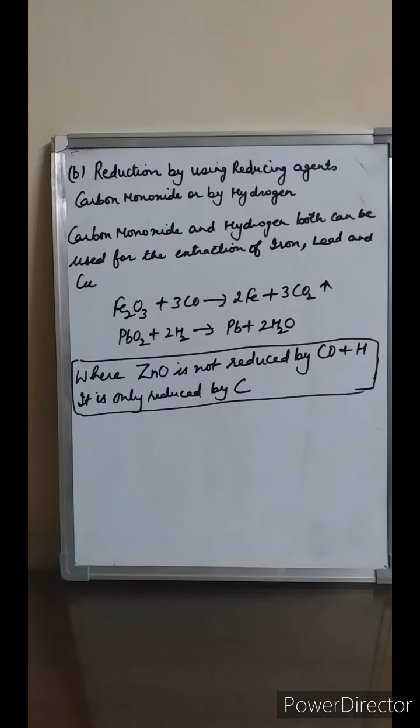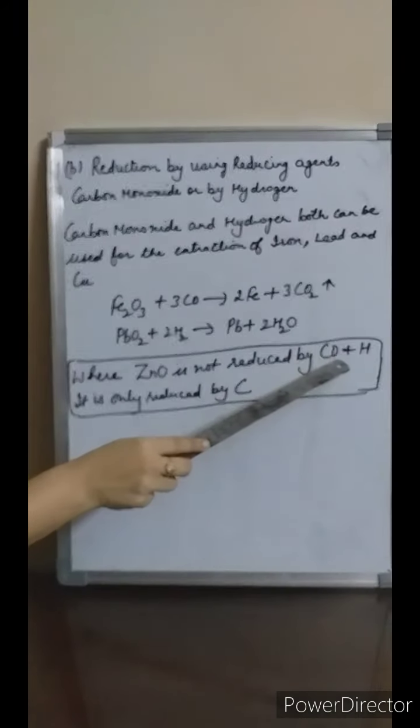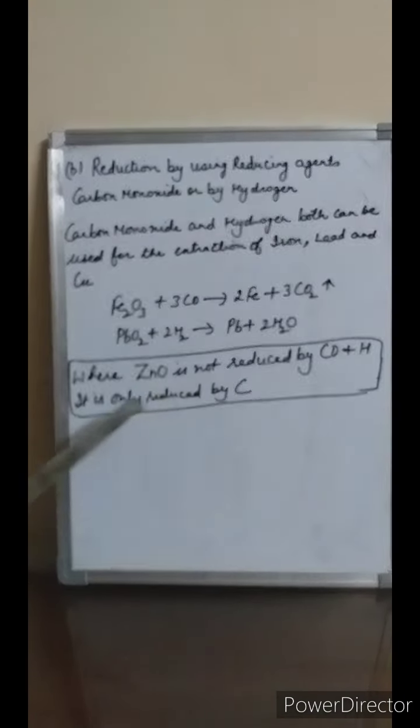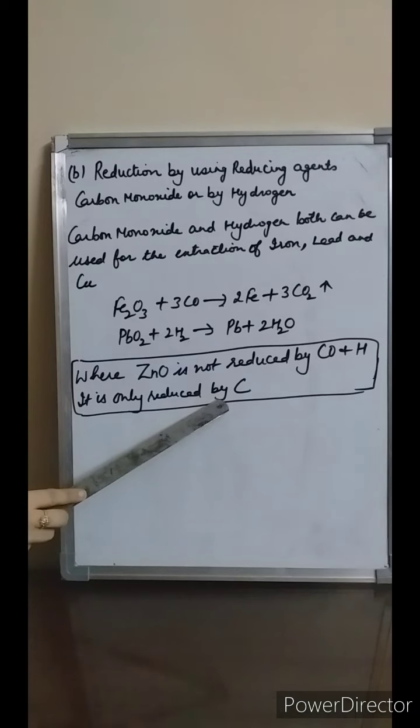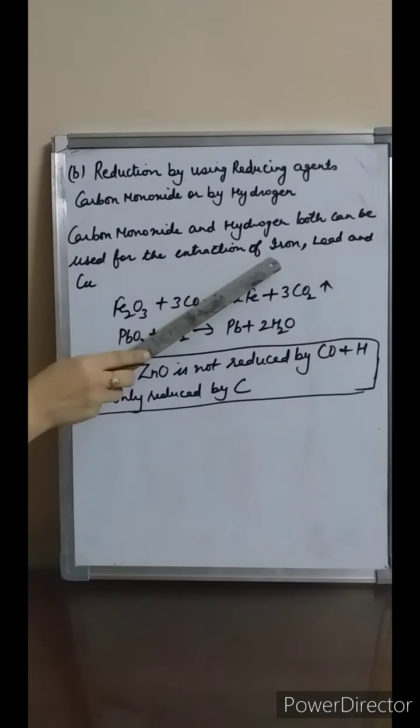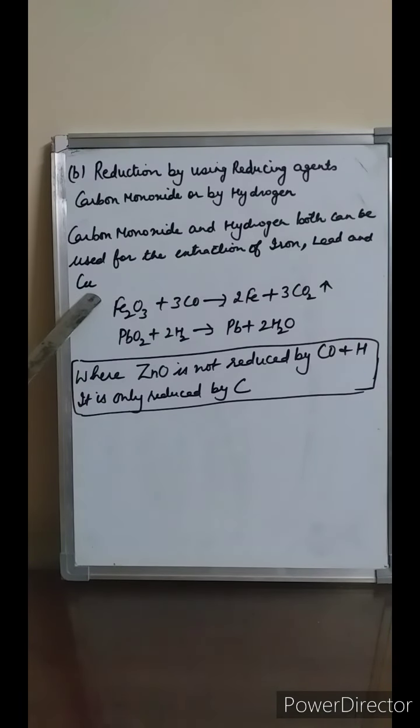But we have also studied that the oxides of iron, lead, copper and zinc can also be reduced to their metals by using carbon. So make sure, students, that zinc oxide is not reduced by carbon monoxide and hydrogen. Zinc oxide is only reduced by carbon, whereas iron oxide, lead oxide and copper oxide can be reduced by using the reducing agents carbon monoxide, hydrogen and carbon.